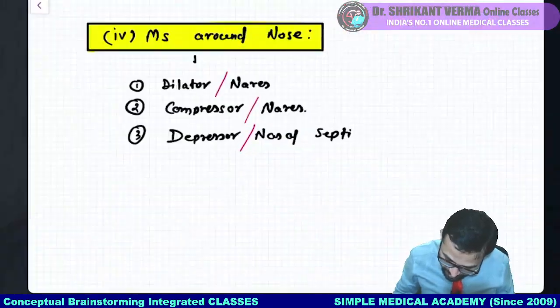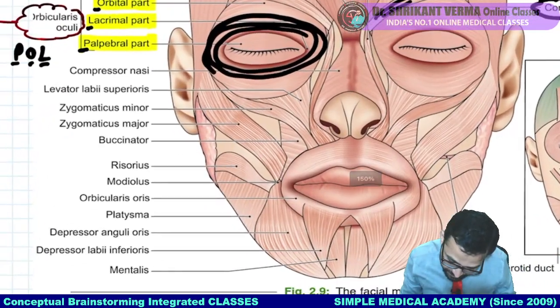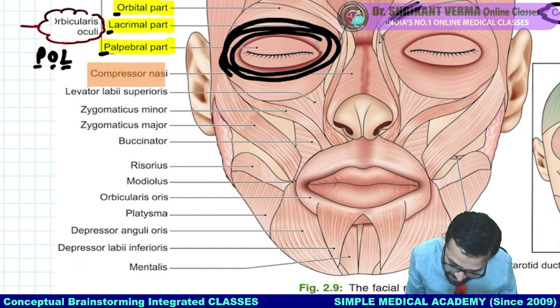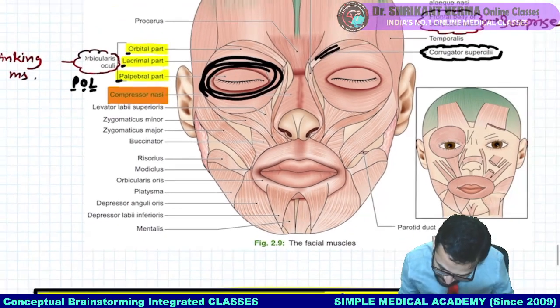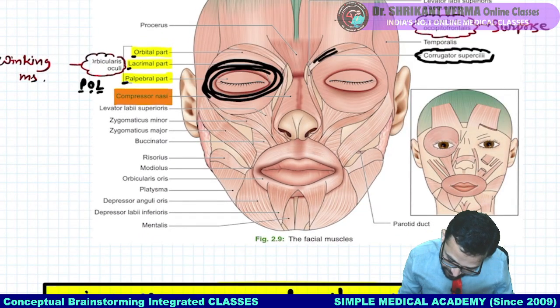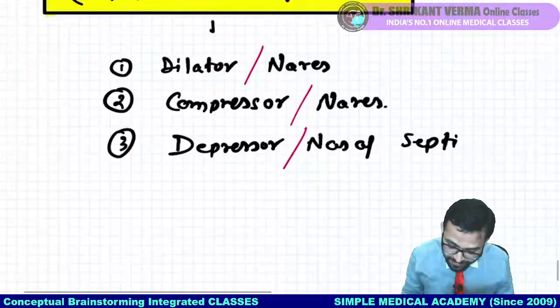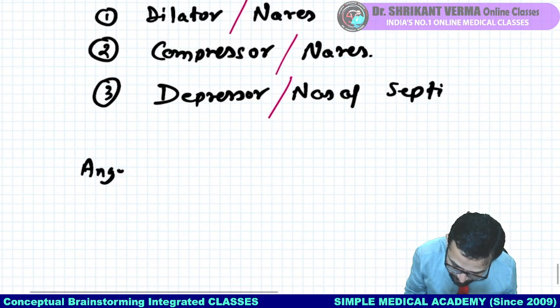See here, again I am showing you in this image. There are our different muscles. Compressor nasi, or you can say compressor nares, and in the same way dilator nares is also there, not shown in this image. Fine. So what I want to tell you in a funny way, see here, MCQ: which muscle is known as the anger muscle?